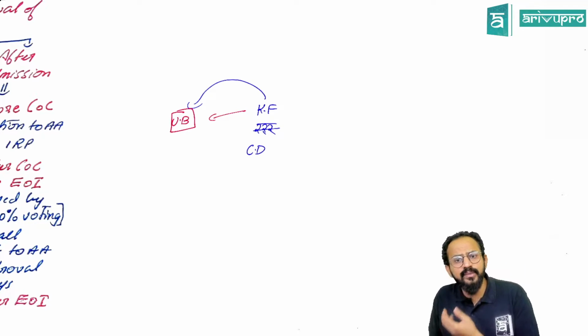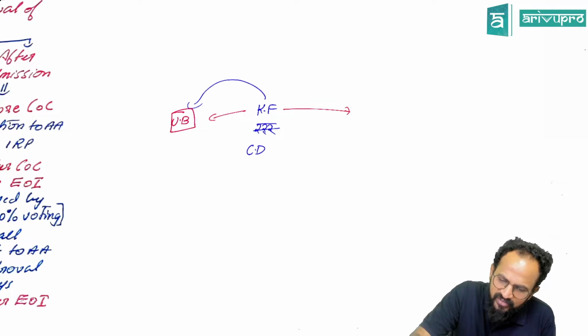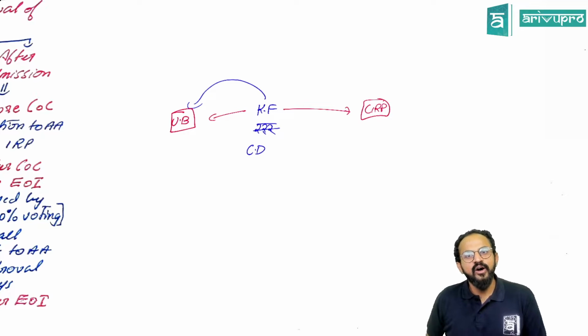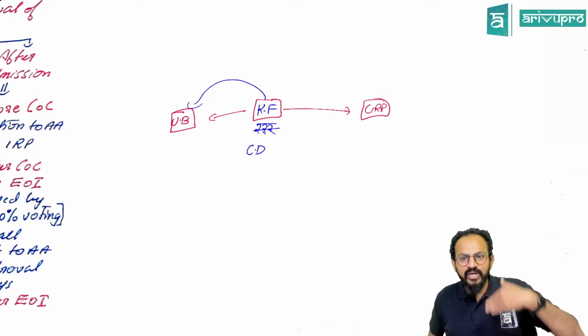Kingfisher is asking for the money, United Breweries is not paying the money. So, people, now what happened? On this Kingfisher, there is a CIRP going on because it is a corporate debtor, right? Now Kingfisher has to recollect its money, right? It has to get its money back.